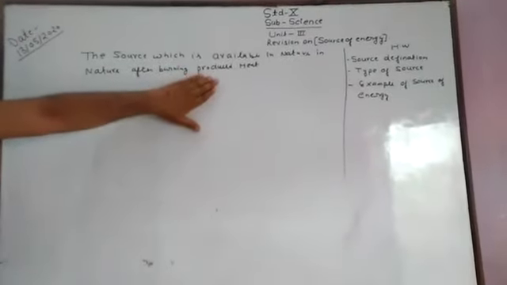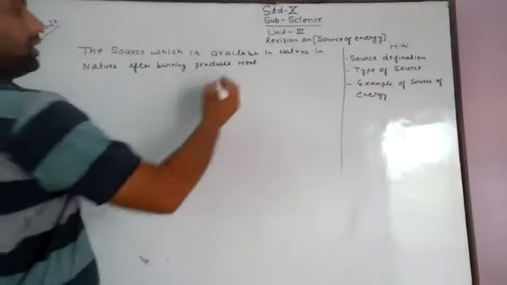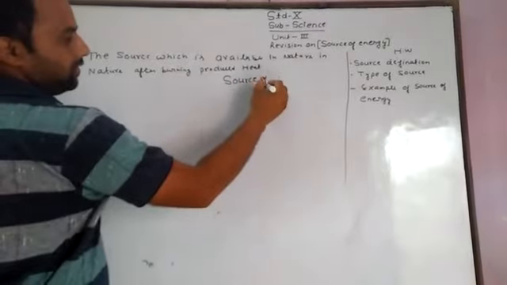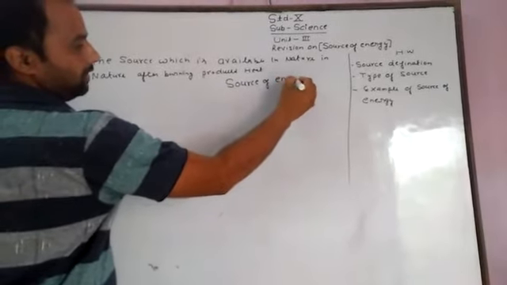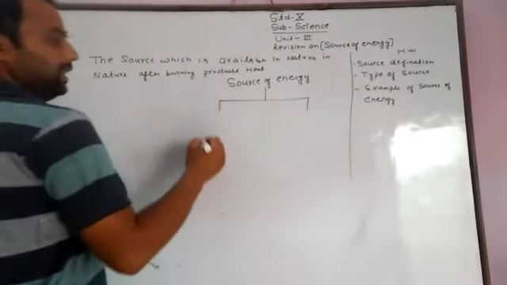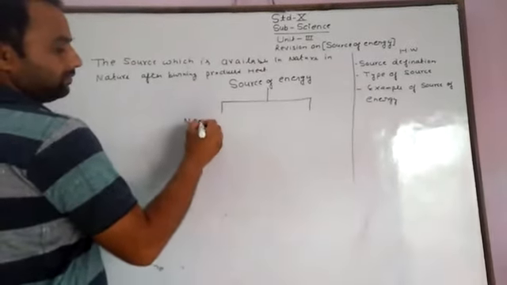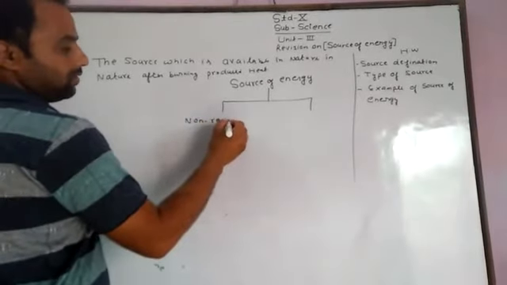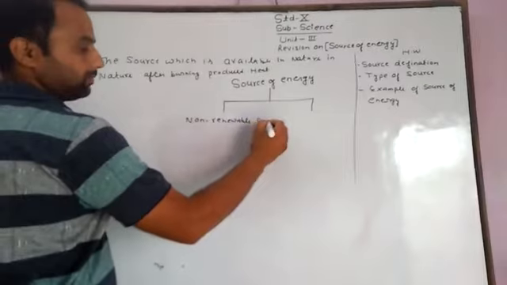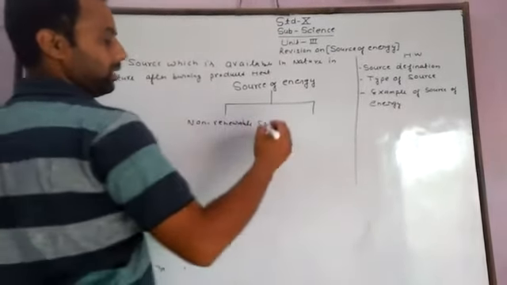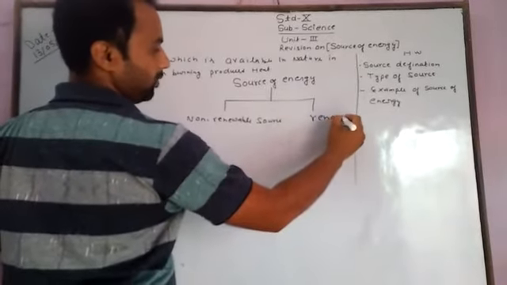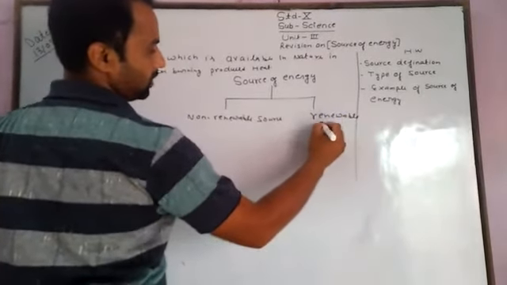There are two types of sources of energy. First is a non-renewable source, and another is a renewable source.